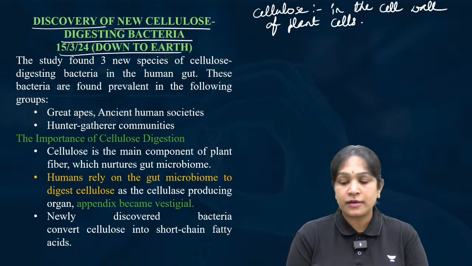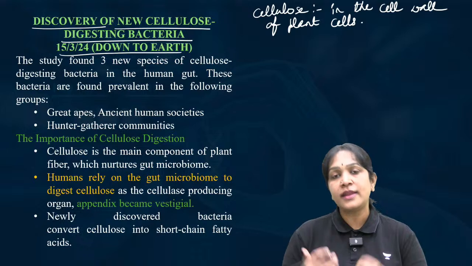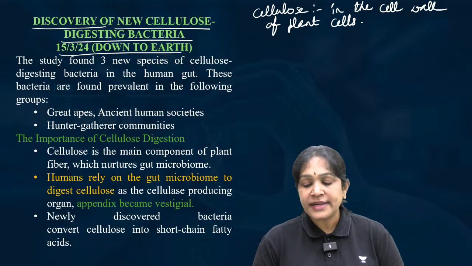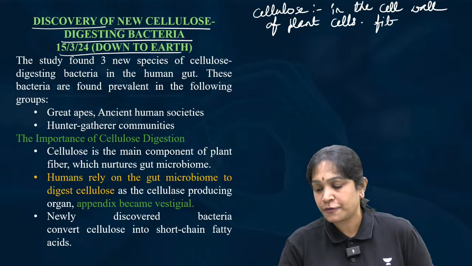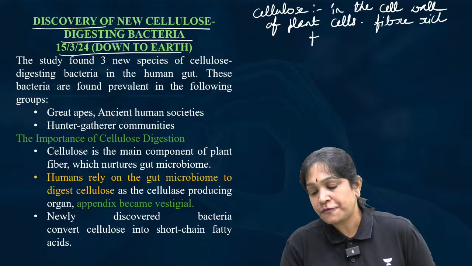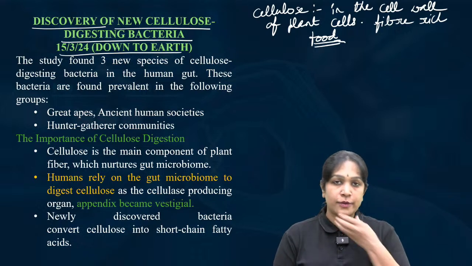But if you are a vegan or a vegetarian, and you consume more plant-based diet, then you eat a lot of cellulose. Particularly, it is rich in fiber-rich food. It is present mostly in the fiber-rich food, right? Clear till now? That is cellulose.